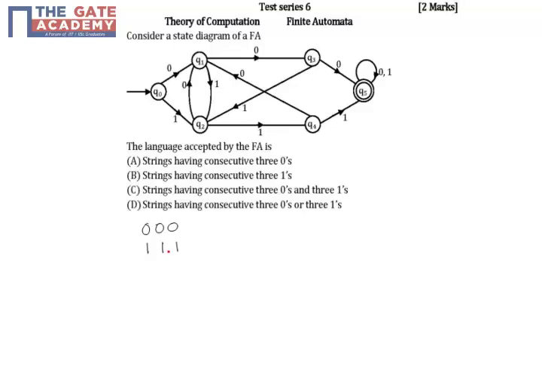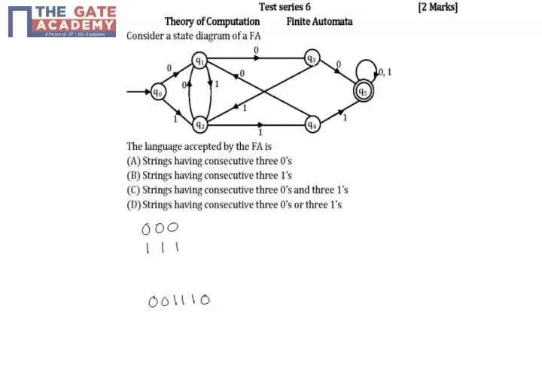To confirm our finding, let us assume one more input, where the input is 001110. Here, from the initial state q0, the finite automata will move to state q1 and then q3 for the first 2 zeros.